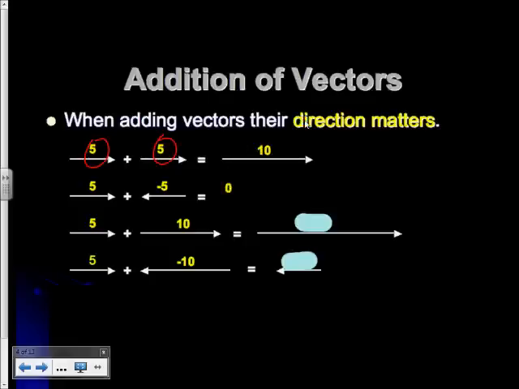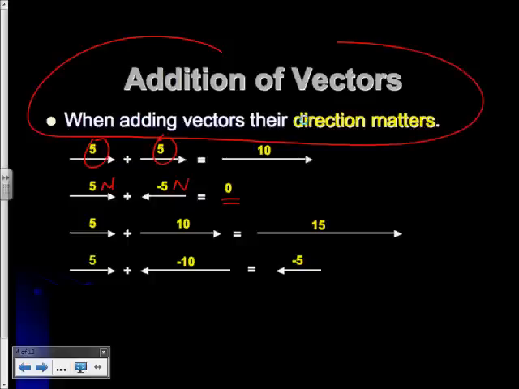But if they were in opposite directions, 2 forces, one force, let's say, pushing one way and one force in the opposite direction, when they add, we get 0. Similarly, adding here, we get 15, adding here, taking direction into account, we get -5, the negative indicating that the vector is towards the left as opposed to the right. So the important point here is simply to take note of the point at the top that with addition of vectors, when adding them, the direction of vectors matters. That's all you need in your notes.